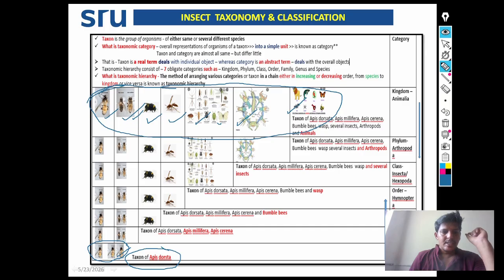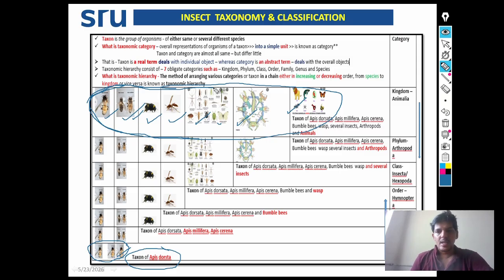So this taxon contains so many organisms which belong to various species. Therefore, taxon is a group of organisms of either the same species or several different species.